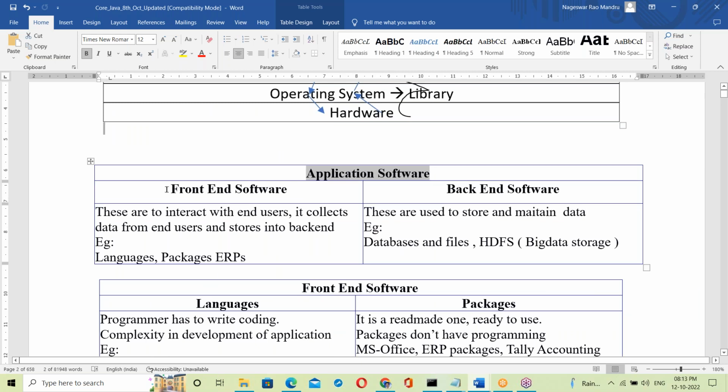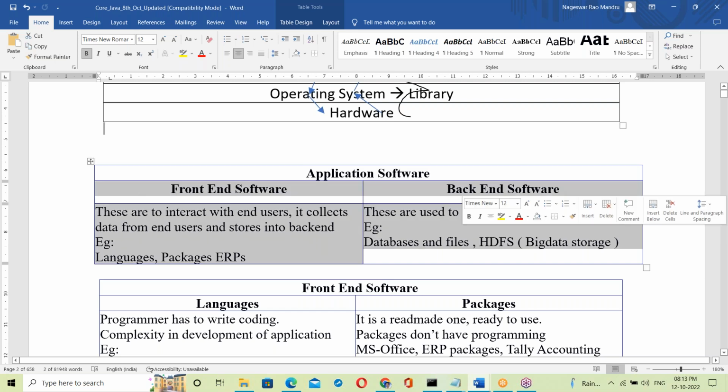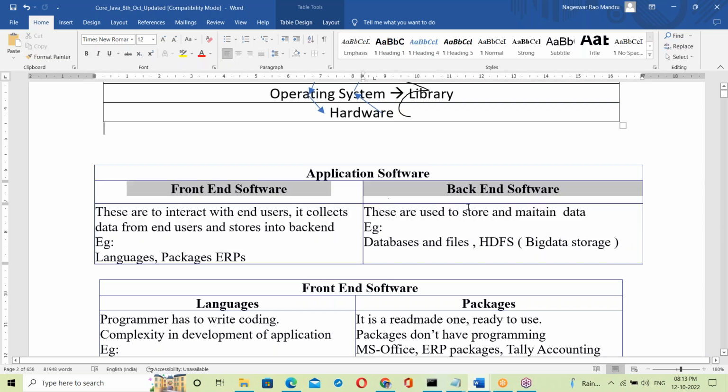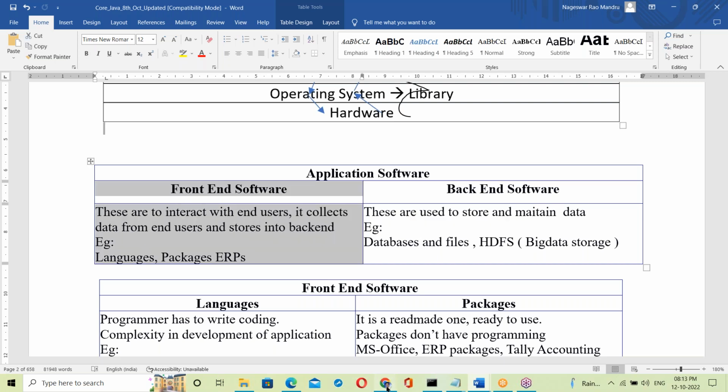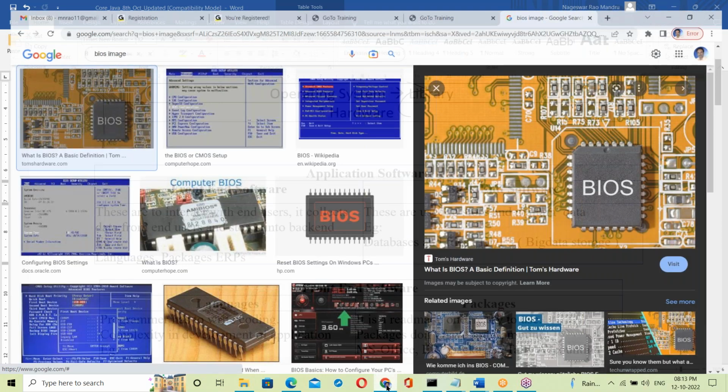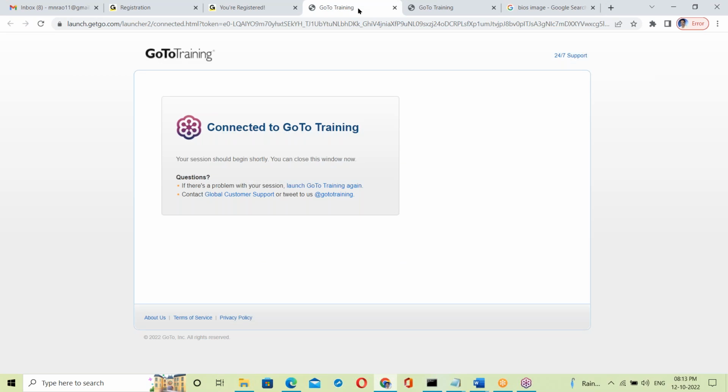Application software has two categories: front end and back end. What is front end? What is back end? Let us first talk about the front end. What is a front end?